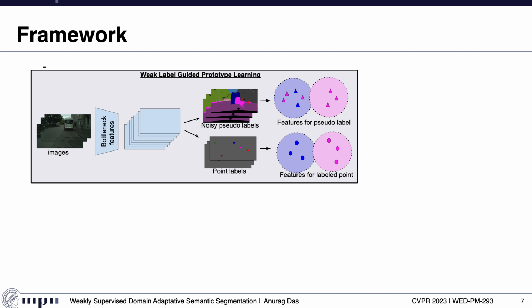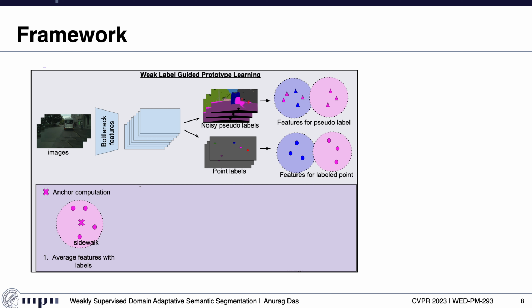We show labeled pixel features as circle points and pseudo-labeled features as triangle points. We see some noisy or incorrect pseudo-label features, as some pink triangles are in the blue feature space. Our motivation is to construct class prototypes which are less affected by these wrongly labeled features. Once we get these features, first we compute an anchor feature for each class from the features of label points by averaging these labeled pixel features. From the figure, we compute the sidewalk anchor feature as the average of sidewalk label points, denoted as circle points in the image.